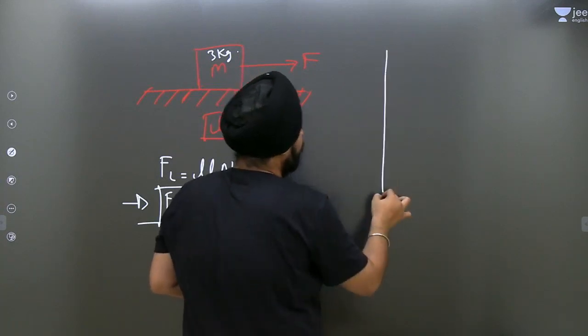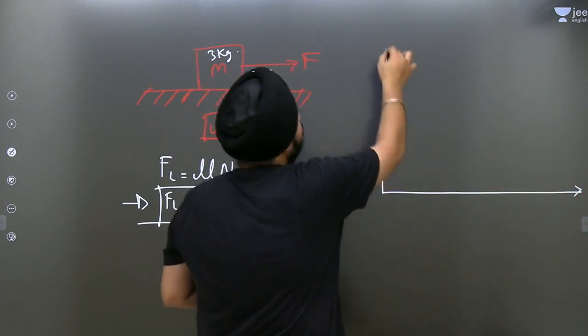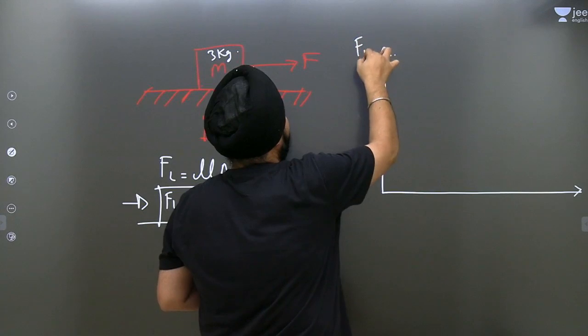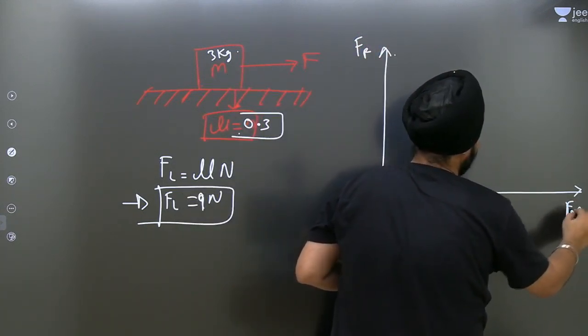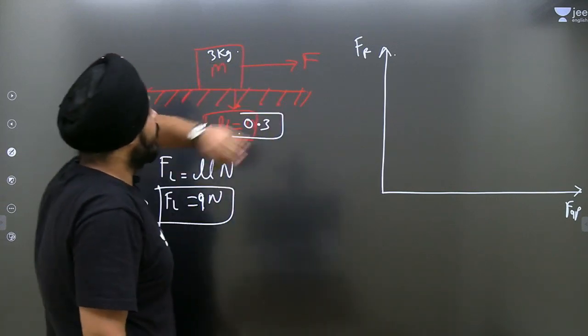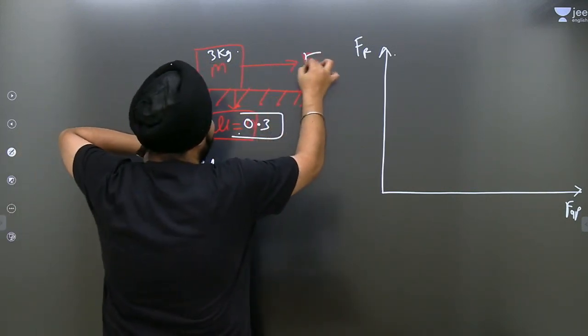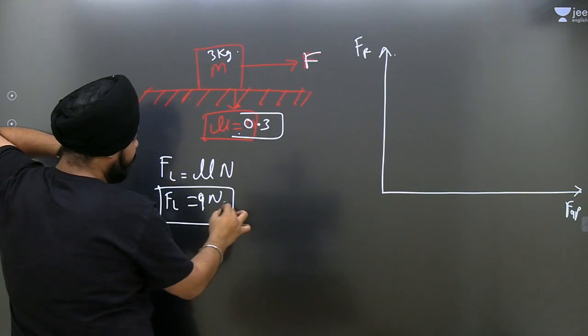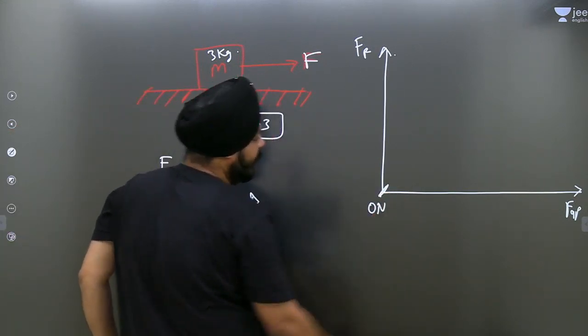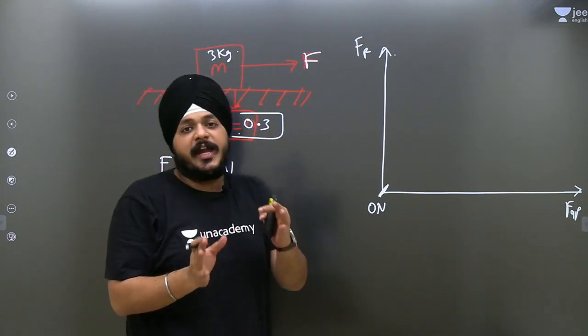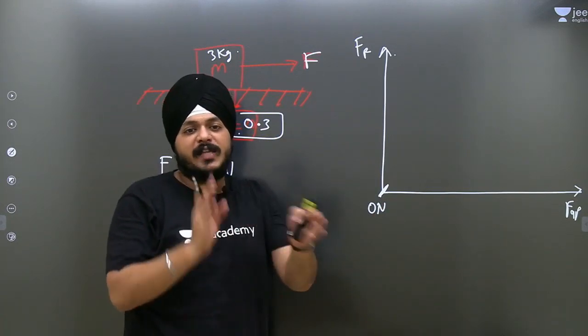Let us move on to the graph. This is the most important graph, friction versus F applied. Suppose this is F. The limiting friction we got is 9 Newton. Suppose we are applying F as 0 Newton. Till then static friction will act and it will try to self adjust.